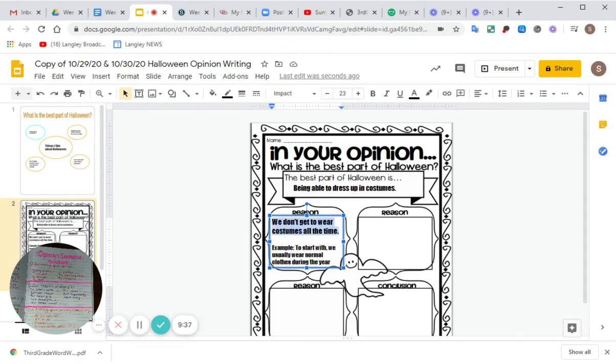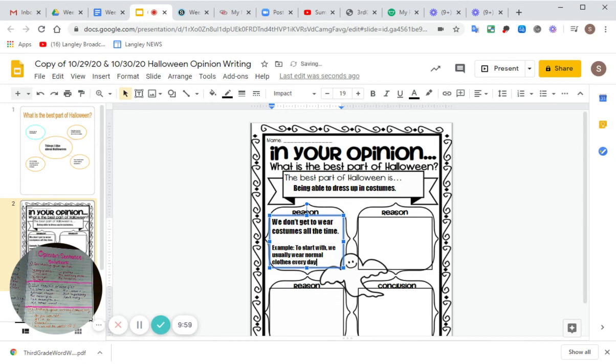Okay? So I gave a reason. This part here was my reason. All right? One of my reasons. We don't get to wear costumes all the time. All right? And then I needed to give an example for my reason. We've been working on this, okay, to support our reason. So to start with, we usually wear normal clothes during the year.